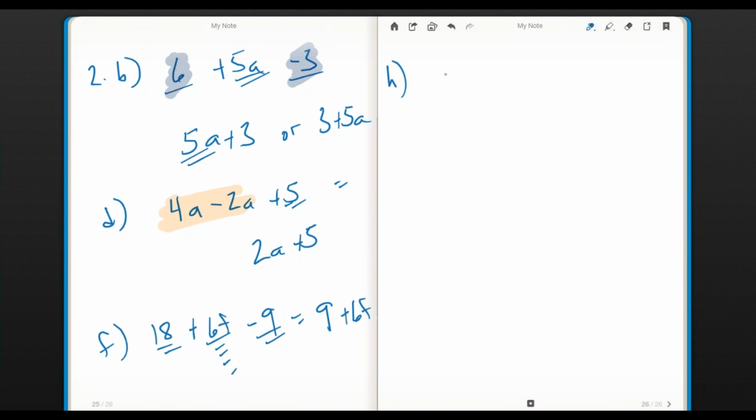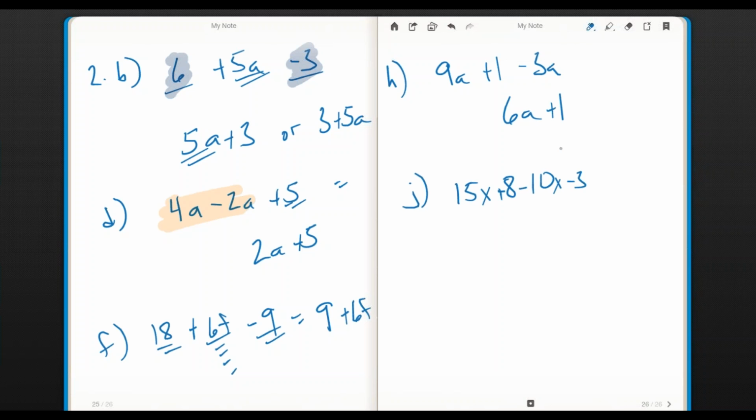Letter H, 9a plus 1 minus 3a. The 9a and the 3a are going to combine to give me 6a plus 1. Last one on this page, letter J, 15x plus 8 minus 10x minus 3. Good for them.